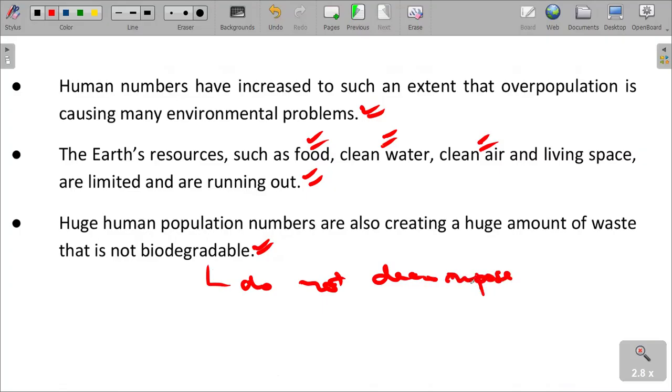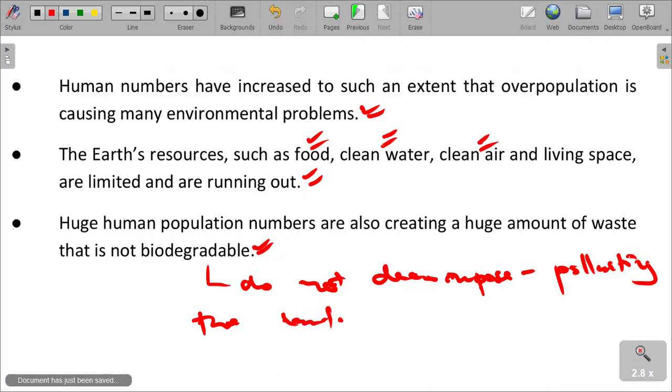So what does that do? It also pollutes our land, polluting our land masses. So therefore, it's another problem that we need to look at.